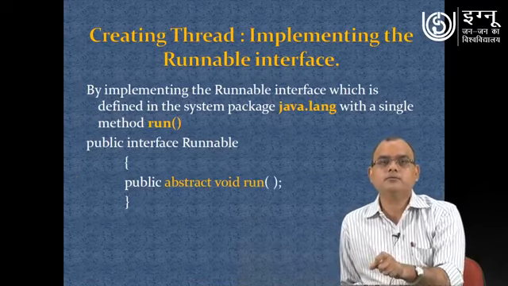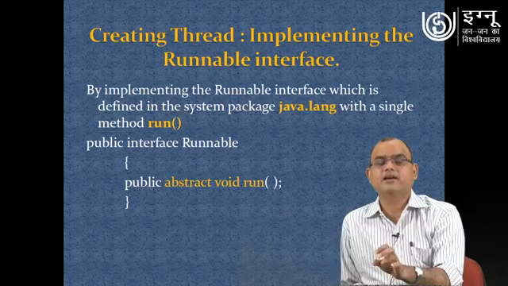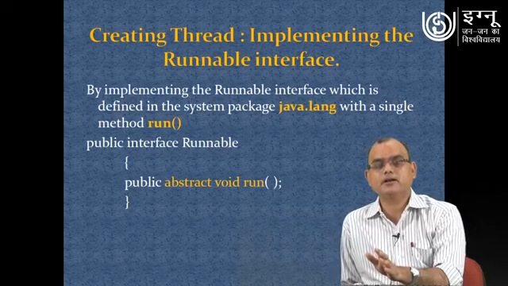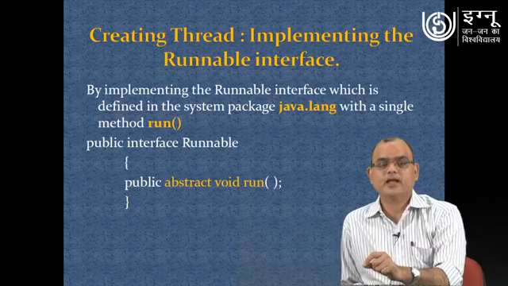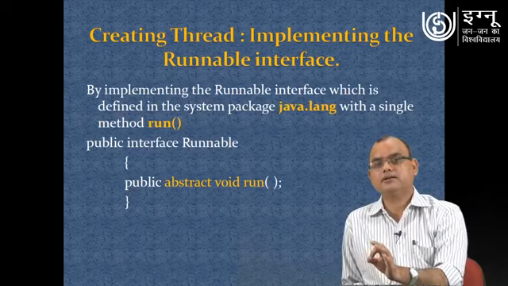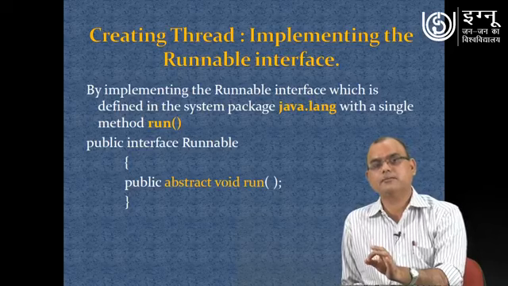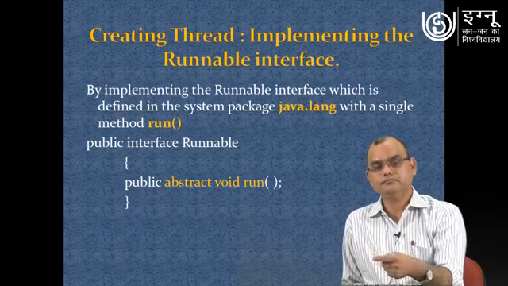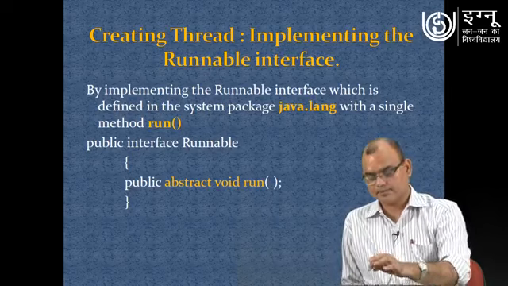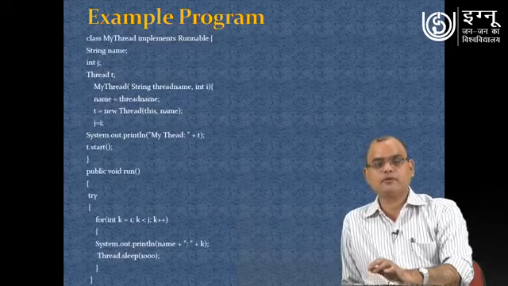Now let me come to the second way of creating a thread. The second way is that there is an interface known as the Runnable interface, and that Runnable interface is available in the java.lang package, and that interface has one method, the run method, which you have to implement in your class once you are implementing the Runnable interface.